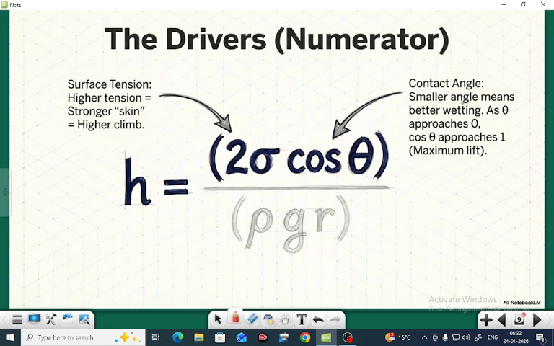Contact angle: a smaller angle means better wetting. As theta approaches 0, cos theta approaches 1, giving maximum lift. If the angle theta is small, it has a maximum lift. The height will be more.